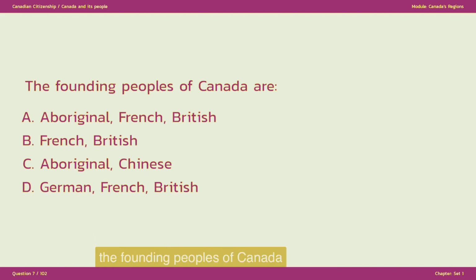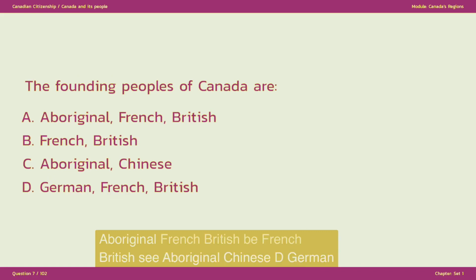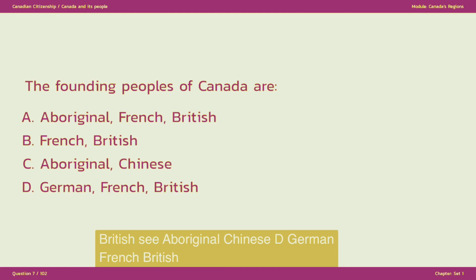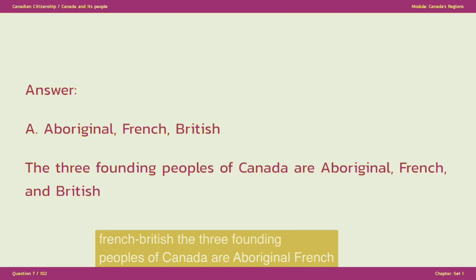The founding peoples of Canada are A. Aboriginal, French, British. B. French, British. C. Aboriginal, Chinese. D. German, French, British. The answer is A. Aboriginal, French, British. The 3 founding peoples of Canada are Aboriginal, French, and British.